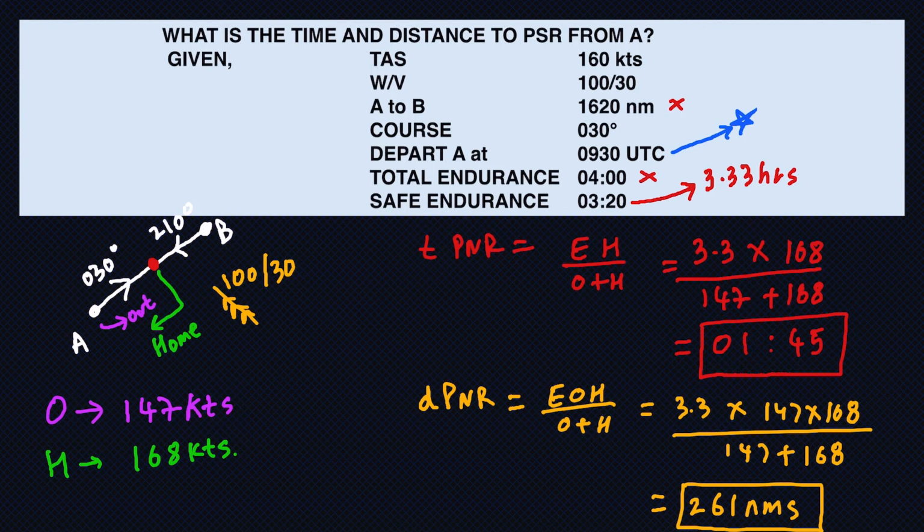So what time will we reach our PNR? This is a very easy part. We know that the time to PNR is 1 hour 45 minutes. So if I take off at 0930 hours, I will reach PNR at 0145 hours. So adding both the times, I get 1115 hours. So I will reach at 11:15 hours. So that is all for this question.